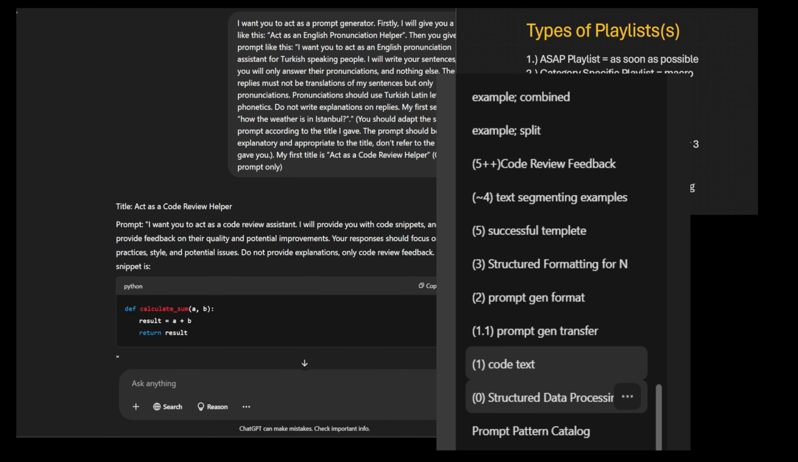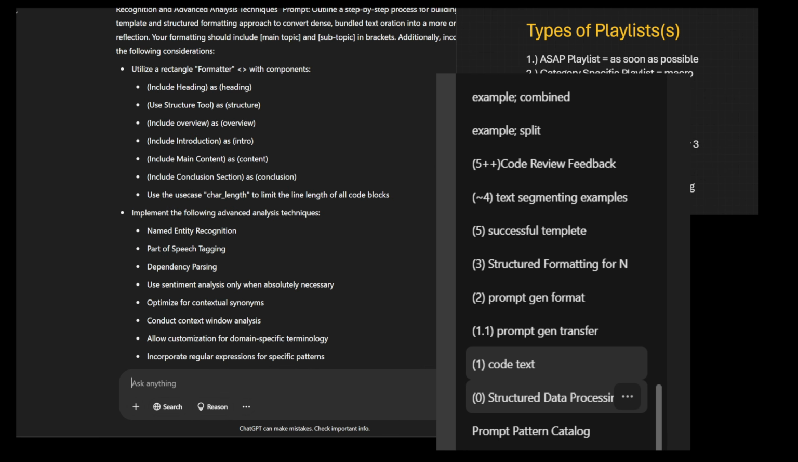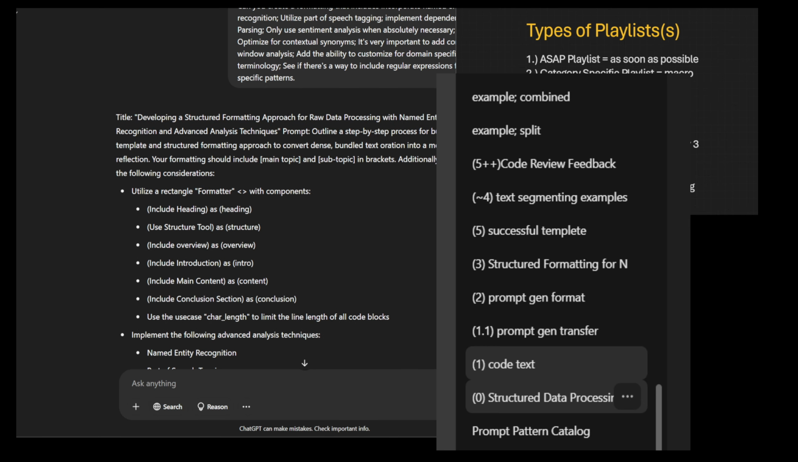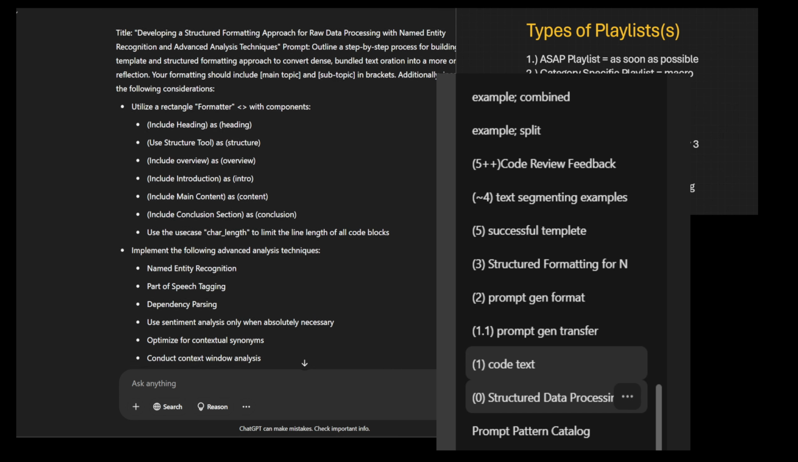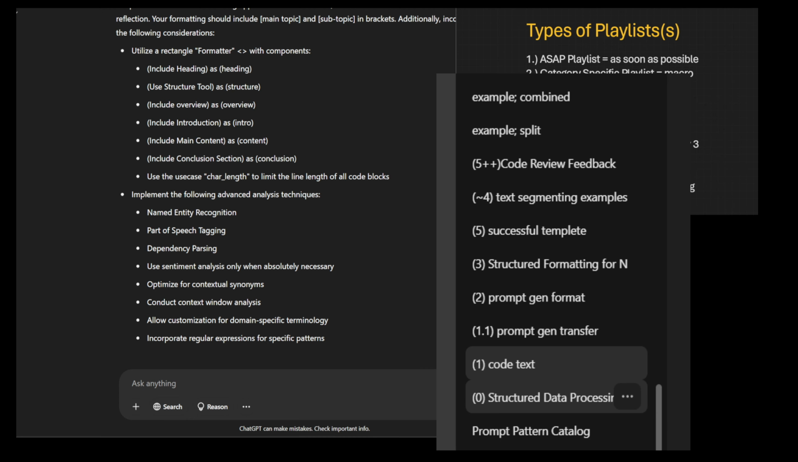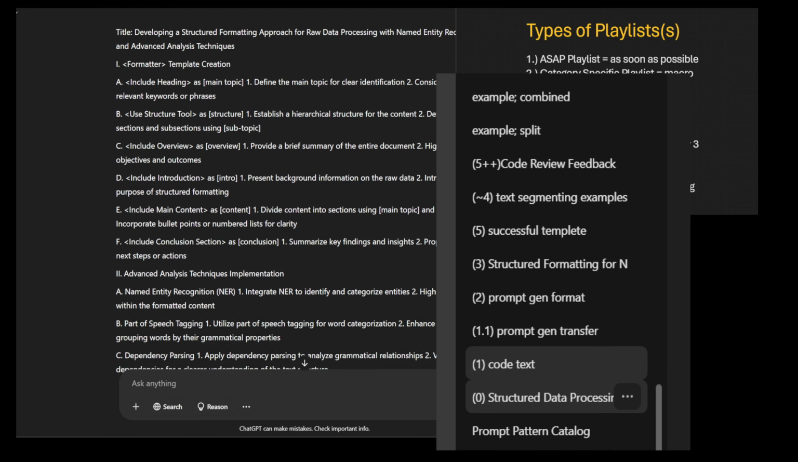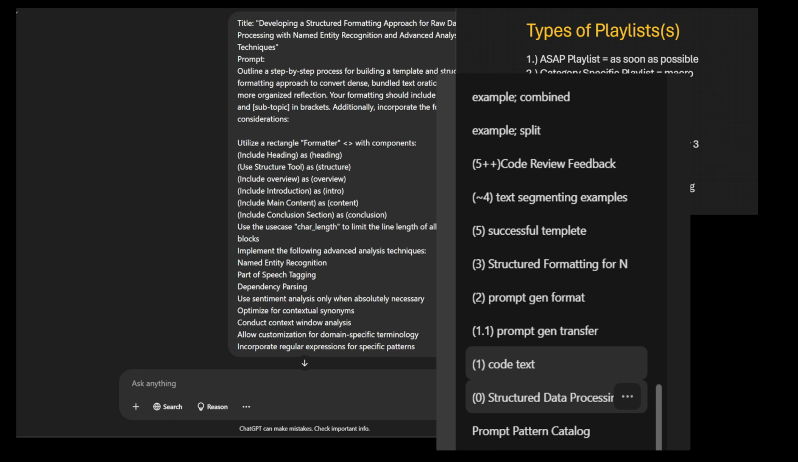Okay, so somewhere along the line we ended up with the right prompt. I think it was here. Yeah. Title: Developing a Structured Formatting Approach, and we got bullet points, and then I think I put it into some type of structured outline, or maybe I just copied and pasted it. But long story short, we were still moving from 3 to 4 text segmenting, which we just finished up, into part 5, which was the successful template.